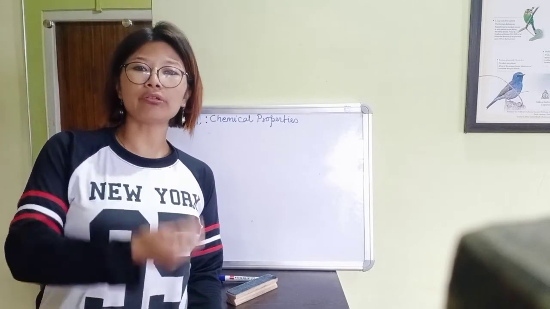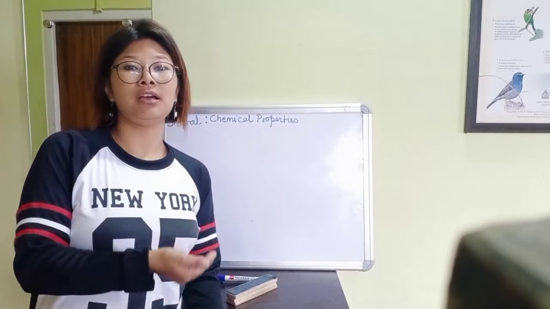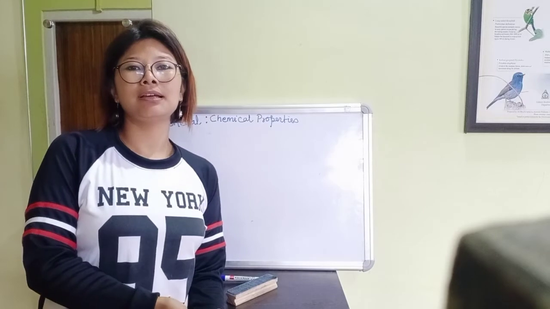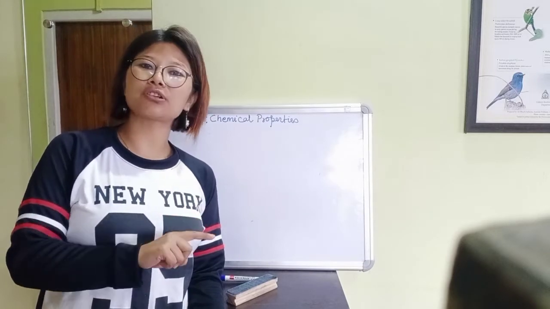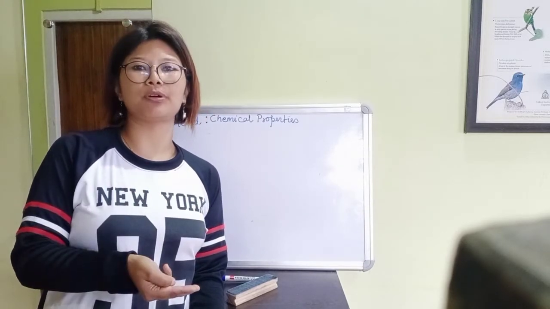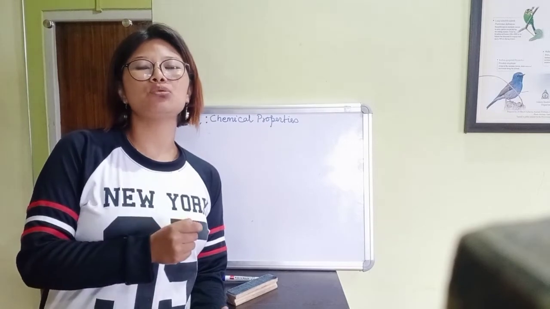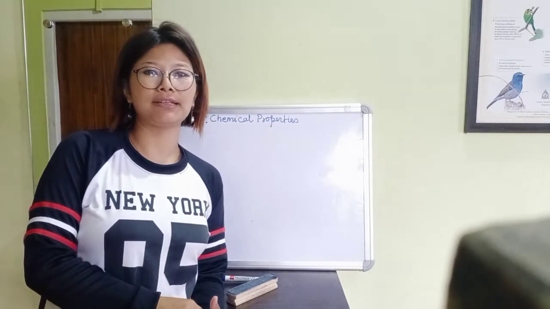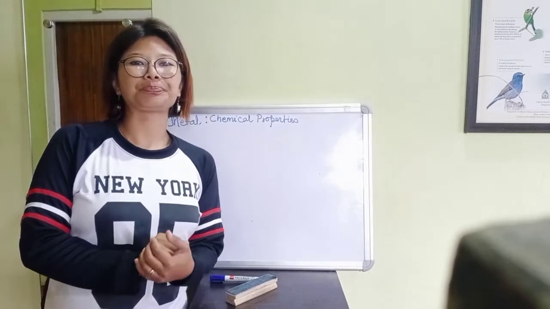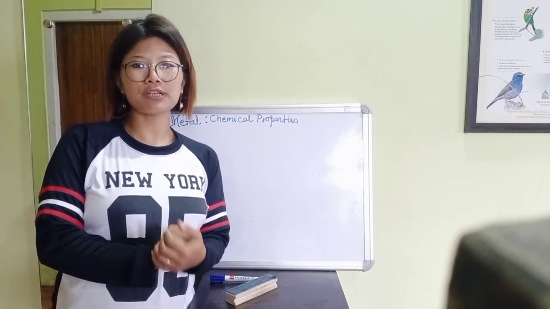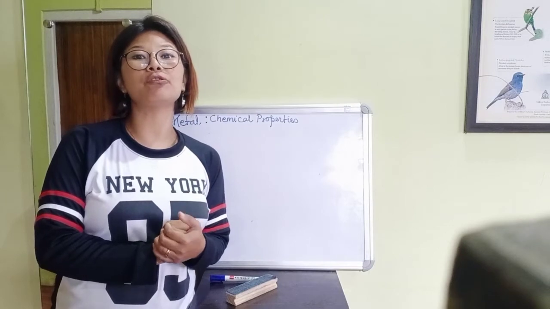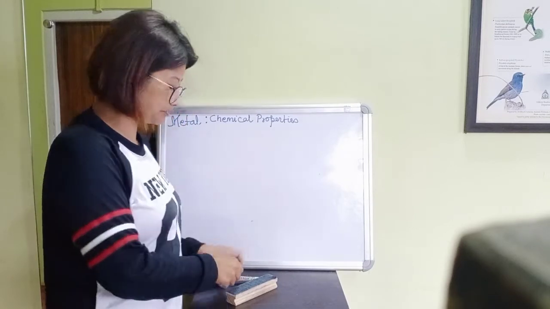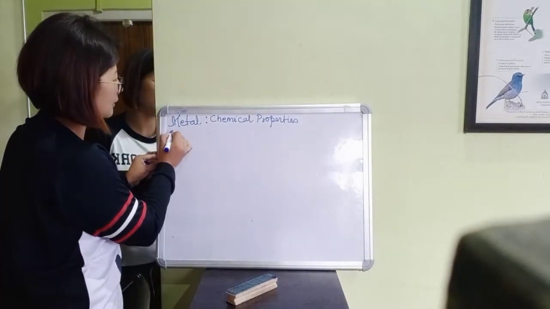I have already told you in previous classes that there is a difference between physical properties and chemical properties, right? So we'll be doing the chemical properties of metals today. All right.